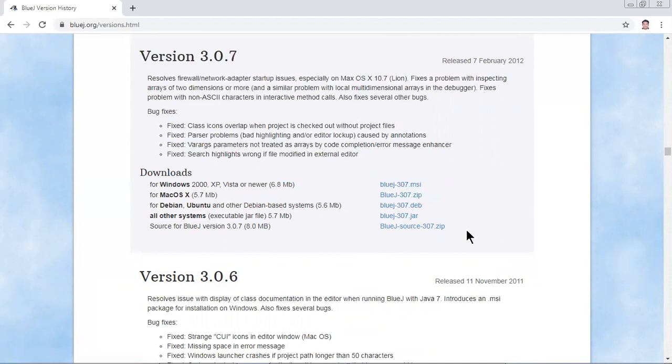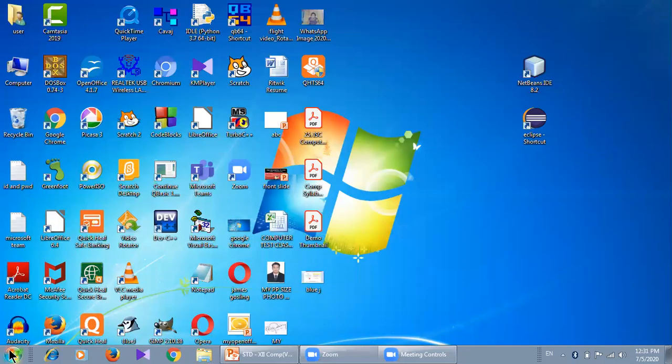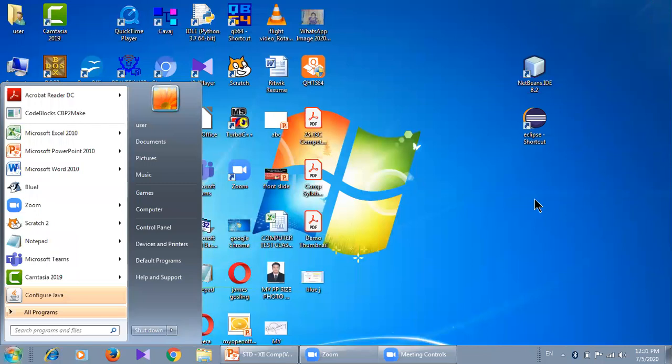Okay, clear? Now after downloading, you will have to install it in your system. Okay, double click over it and you all know how to install. A wizard will open, a window will open. You need to click on next and close.